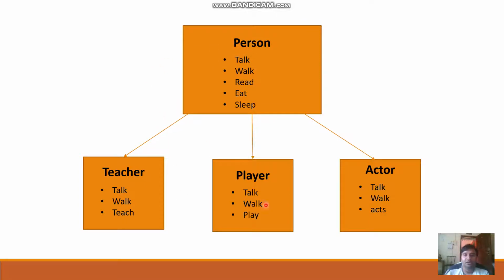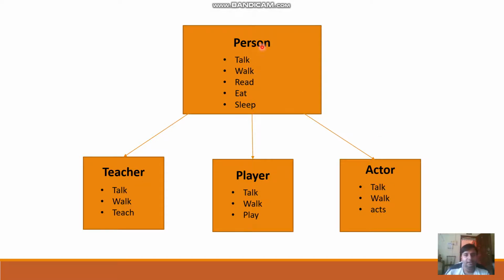These two functionalities are common in these three classes, and apart from that, each particular class has its own functionality, like teacher has teaching, player has playing, and actor has acting. That is the role which they are going to perform.